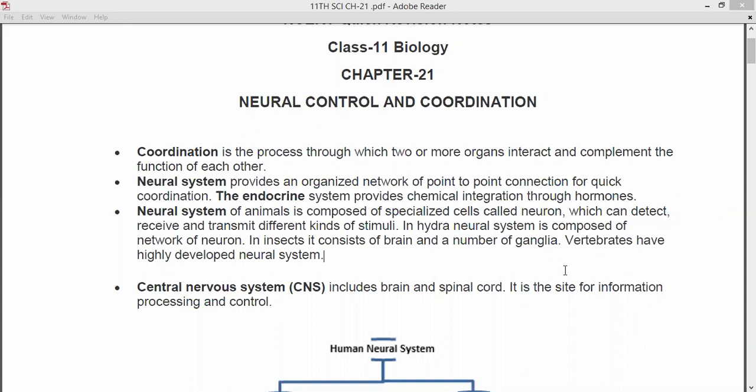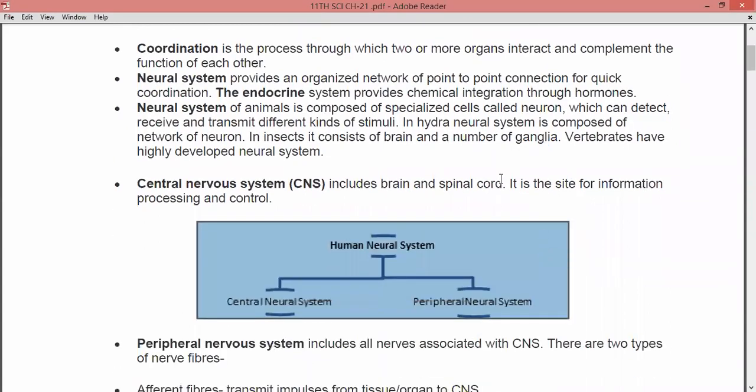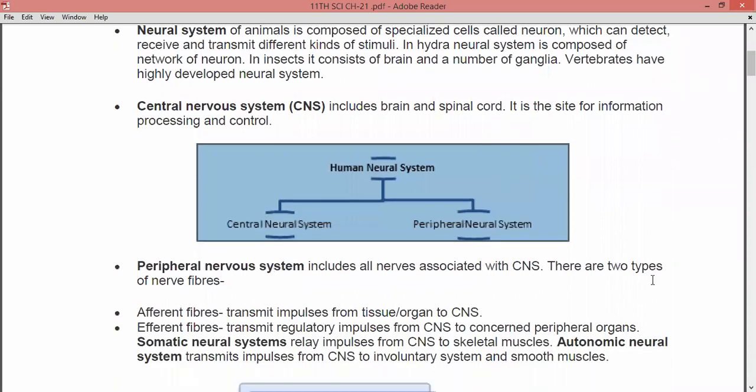Now we are going to see the CNS, the central nervous system, which includes the brain and spinal cord. The human nervous system is divided into two parts. The first is the central nervous system and the second is the peripheral nervous system.